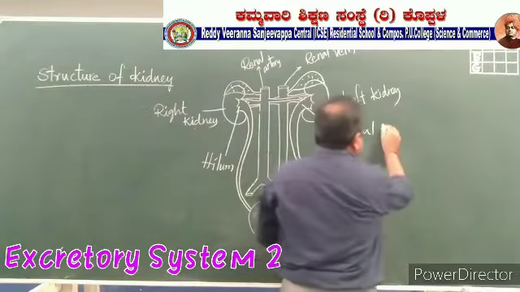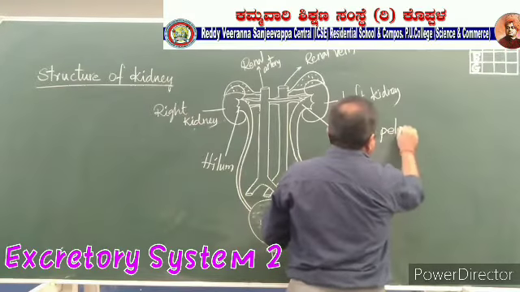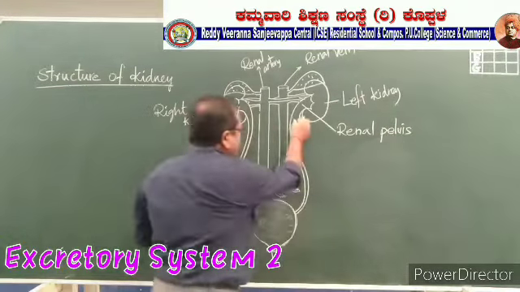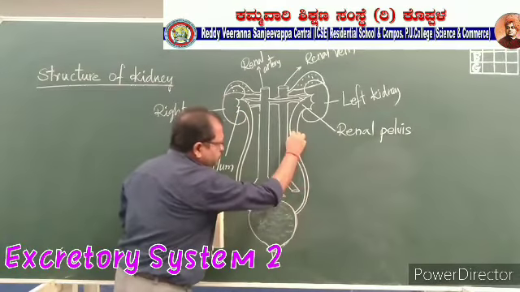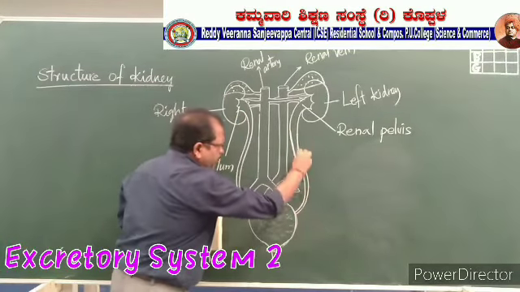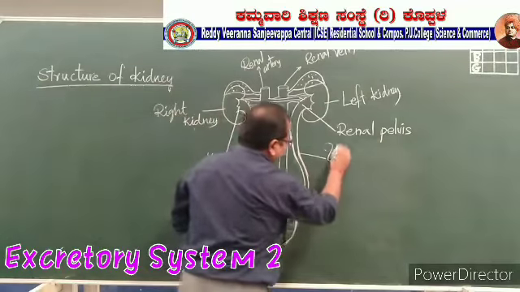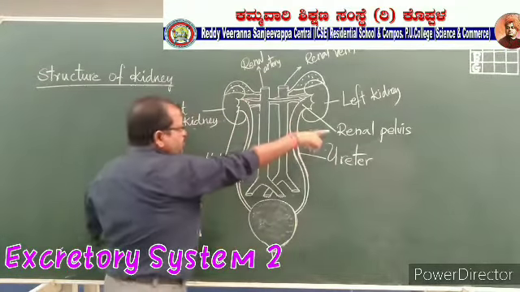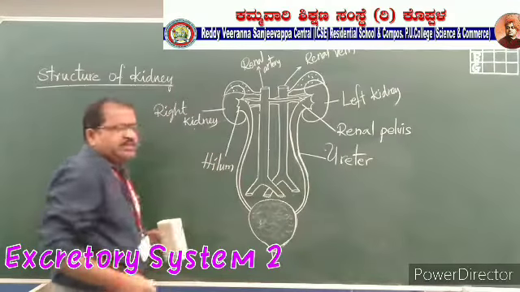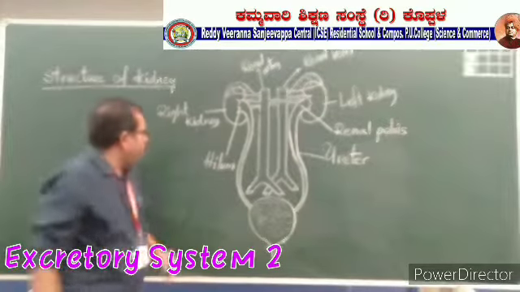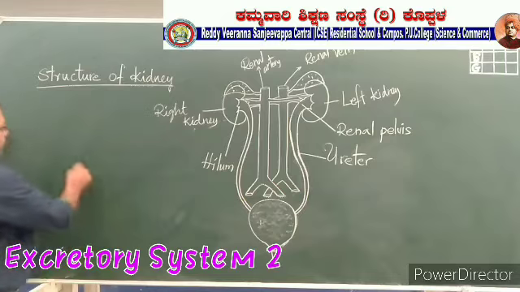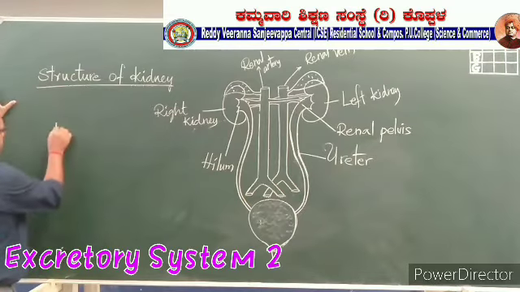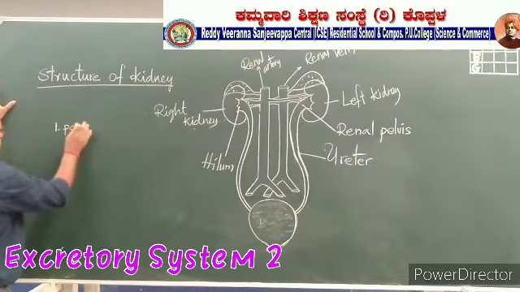Renal pelvis. And the long narrow tube is called the ureter. This is the left ureter and this is the right ureter. One pair of ureters.